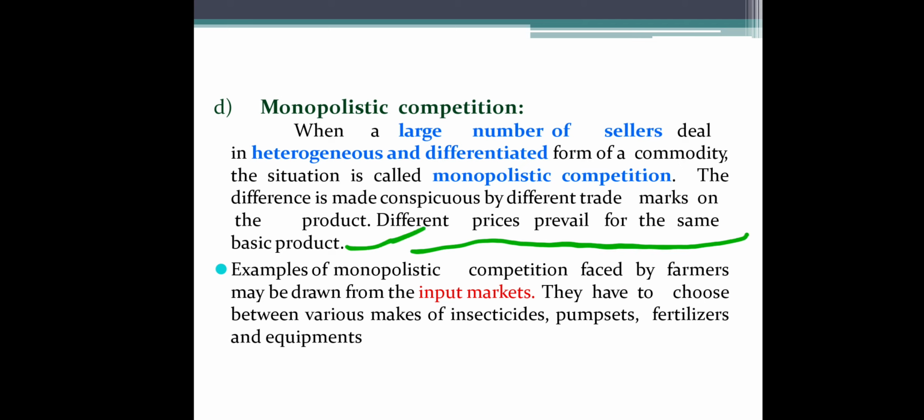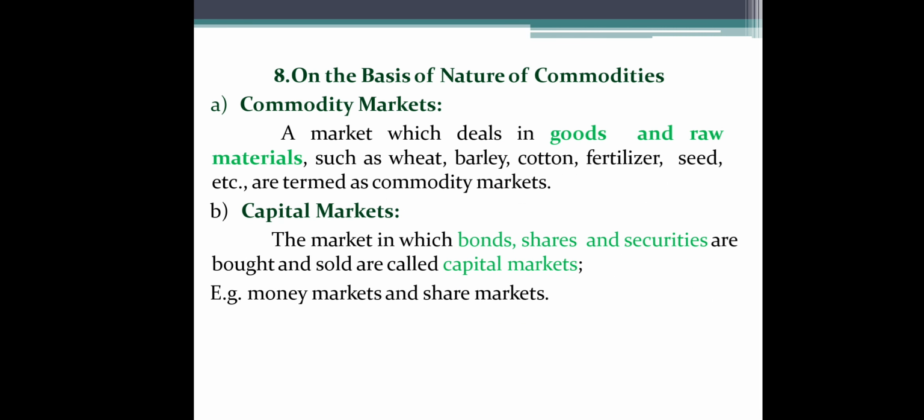An example of monopolistic competition faced by farmers may be drawn from input markets. The insecticides, pumps, fertilizers and equipments are the examples of monopolistic competition.